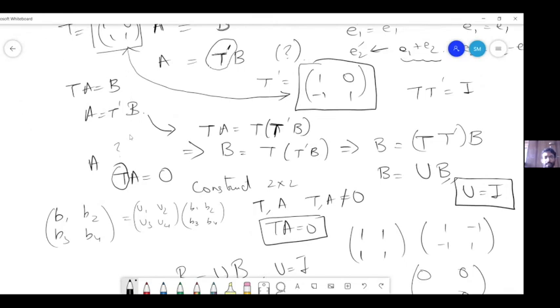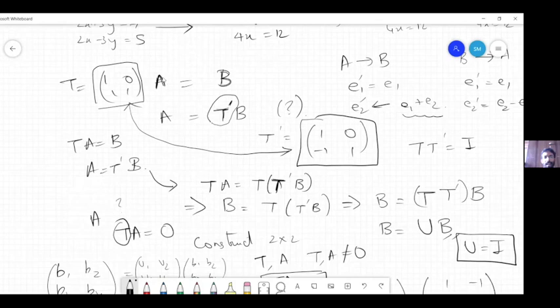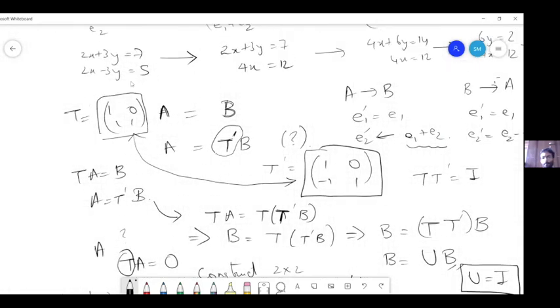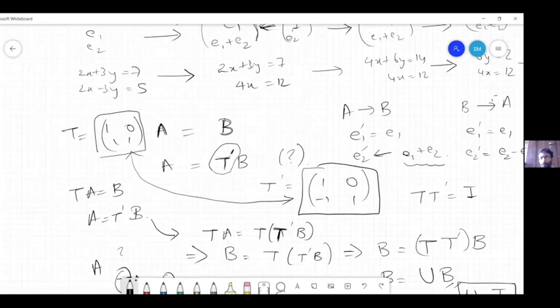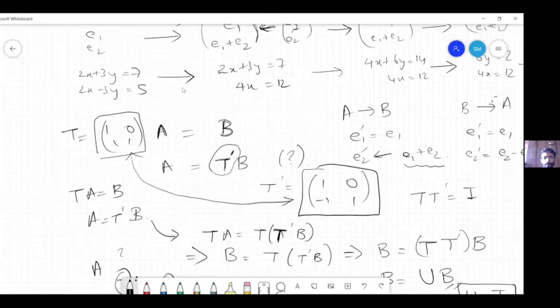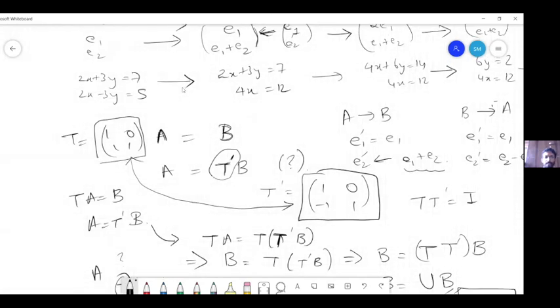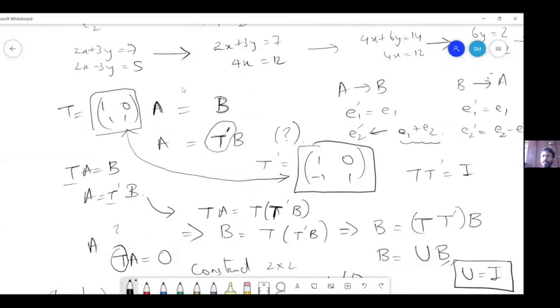Again, the context is for any 0, 1 is the T here, and the A that we have taken is 2x plus 3y equal to 7, 2x minus 3y equal to 5, right? And the transformation of T actually is you're retaining E1 as it is and changing E2 to E1 plus E2. So now, will this T, the value of T and T dash, will it be same for any A?